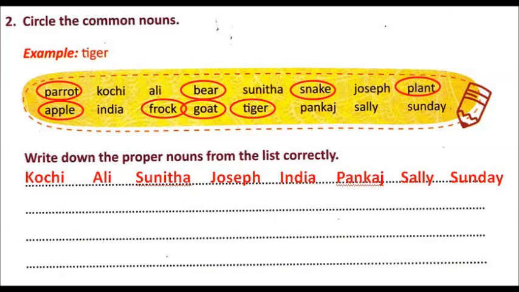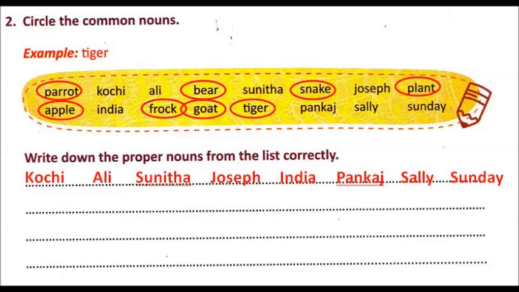Kochi. Second name is Ali. Ali is also a name of a person. So you will capitalize the A and then Li. Bear. Bear is a common noun. So you will circle it. Sunita. You will write below the proper nouns because it is name of a person. Specific name. Snake is a common noun. You have to circle it. Joseph. This again is a specific name. So J will be capitalized and written under the head of proper noun.